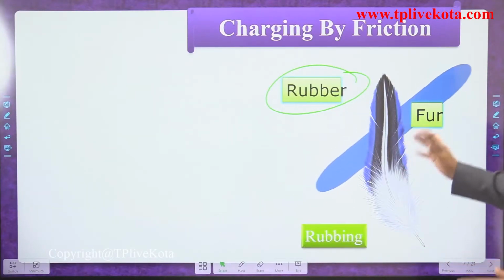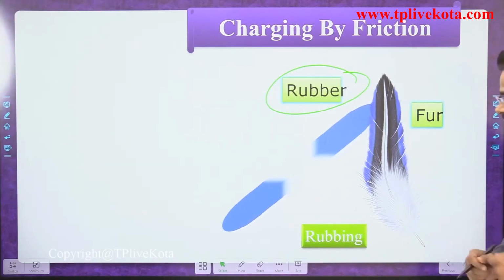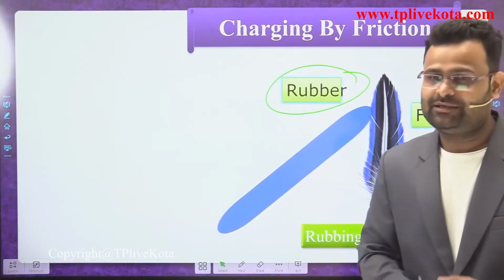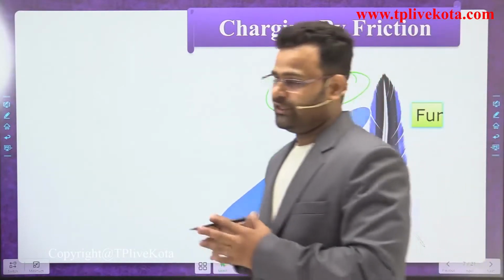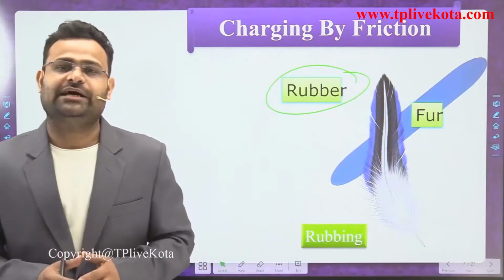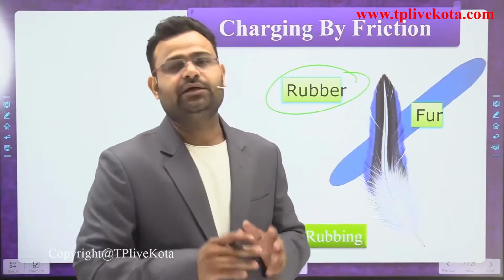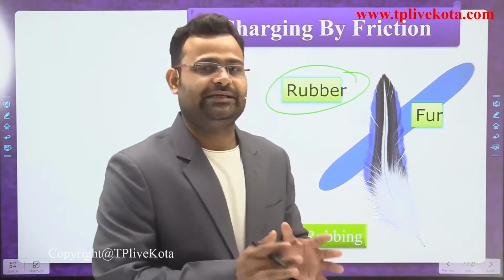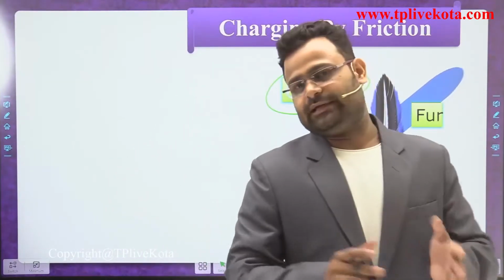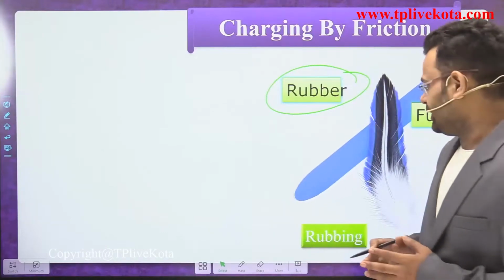Now what happened here, dear students? We are rubbing one material against another material. Initially both are neutral. There is no sign of any charge, no positive and no negative. That is neutral, dear students. What do you mean by neutral? Neutral means it has an equal amount of positive and an equal amount of negative charge.